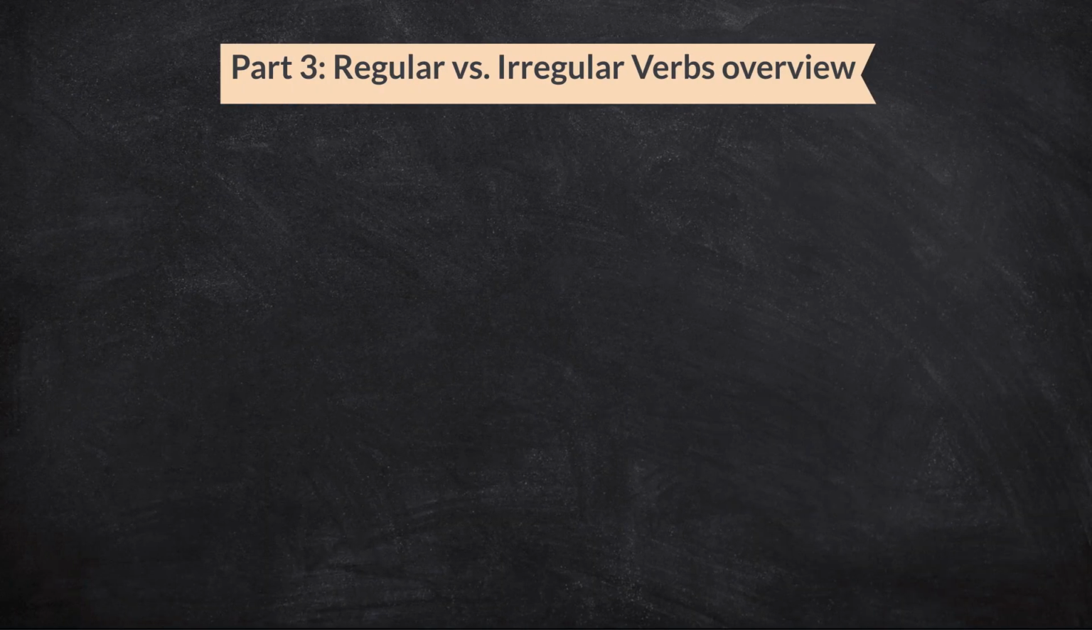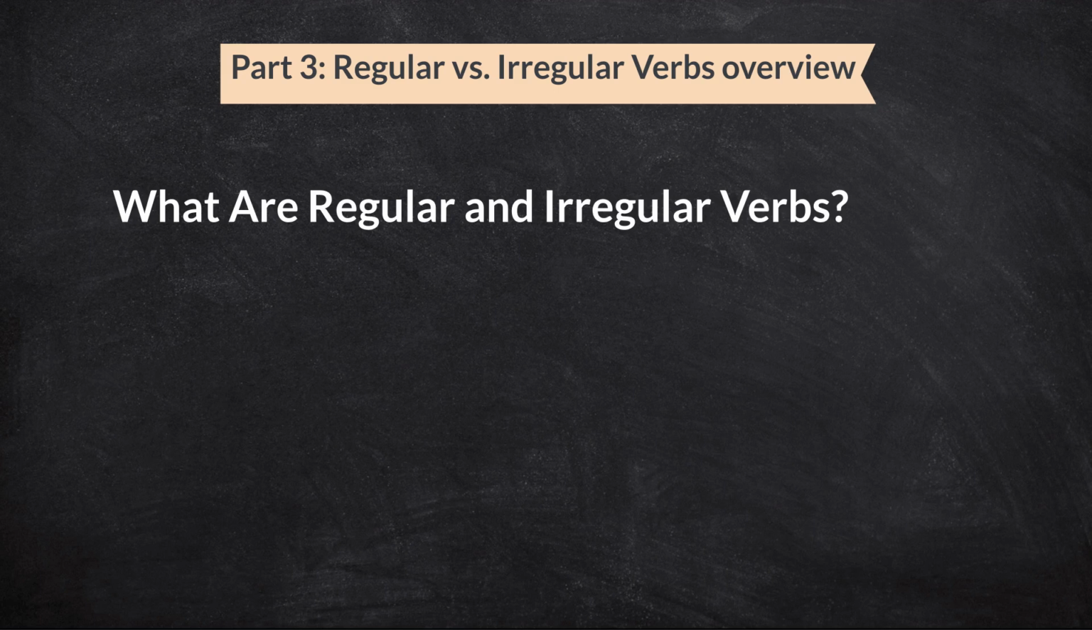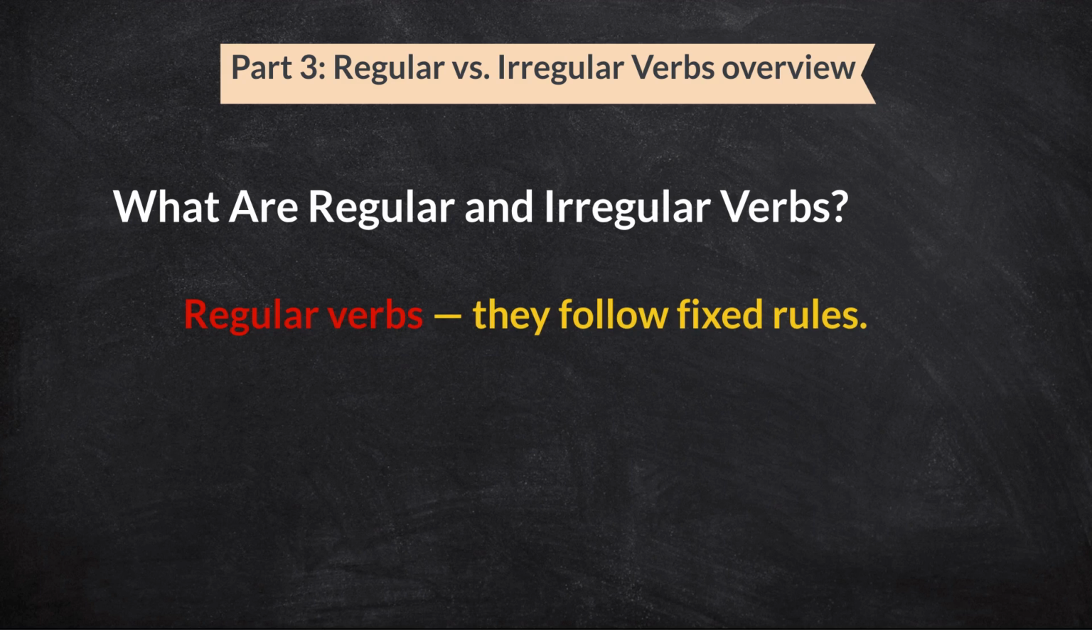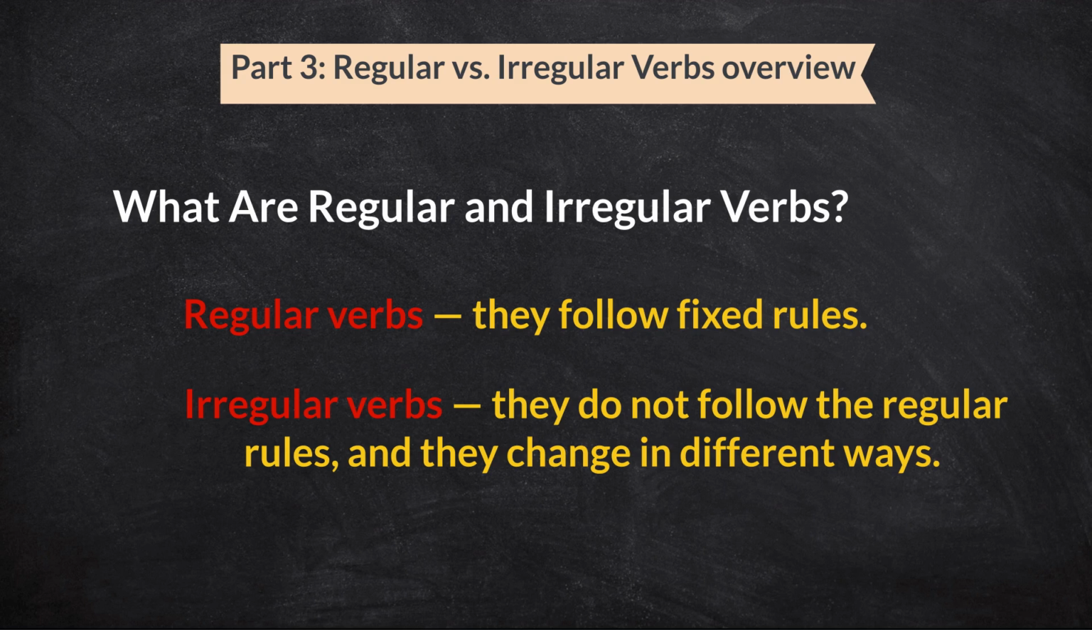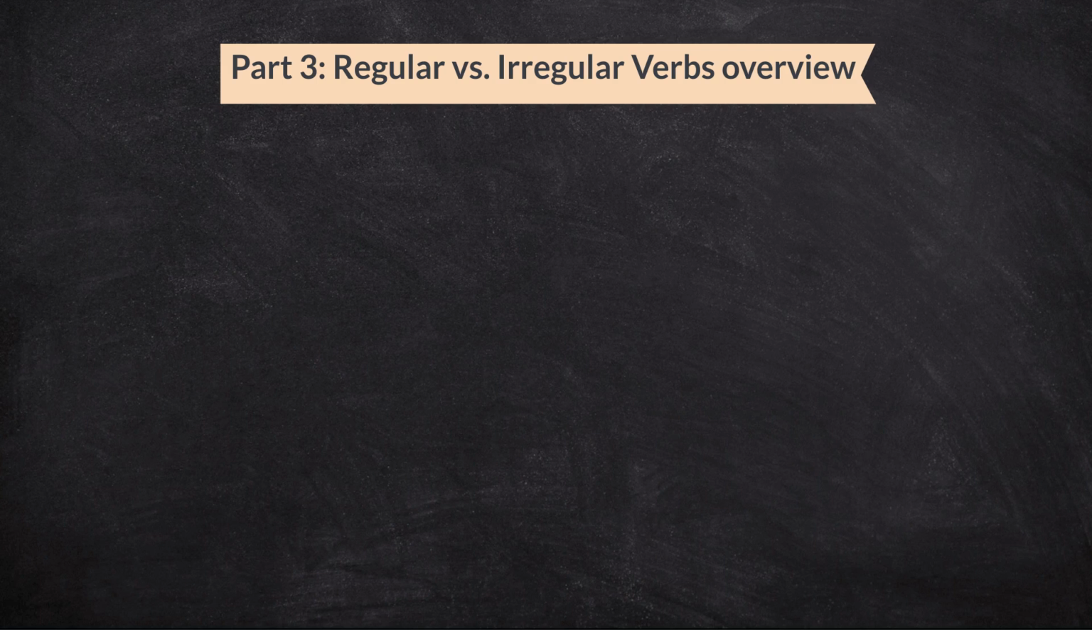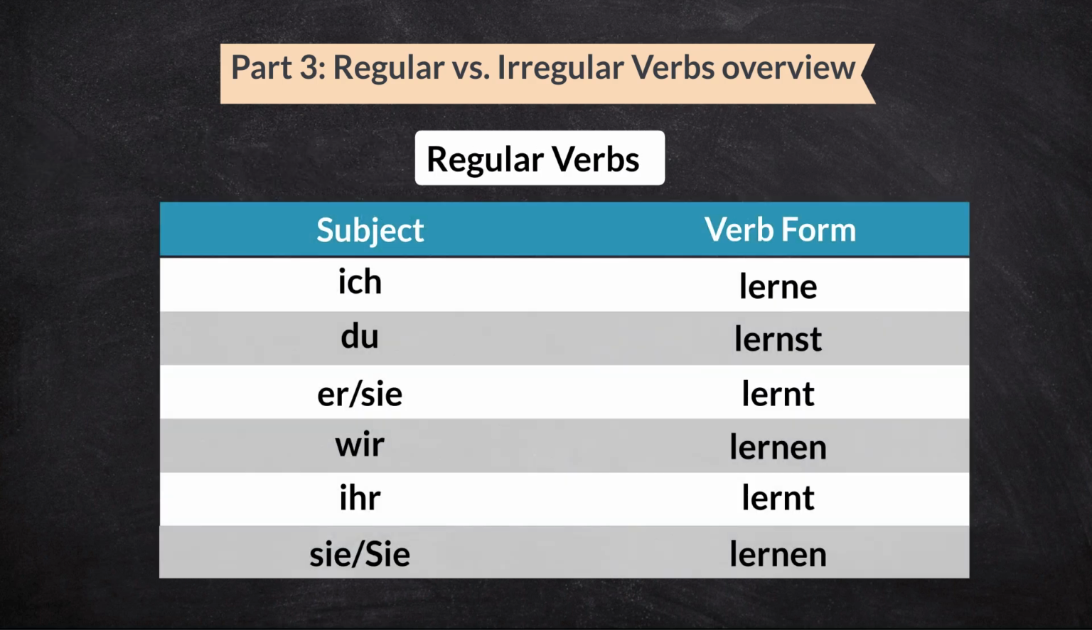Part 3. Regular versus irregular verbs overview. Now that you've learned how to conjugate regular verbs, let me give you a short and simple overview of something very important: regular and irregular verbs in German. German verbs are divided into 2 groups. Regular verbs, they follow fixed rules. Irregular verbs, they do not follow the regular rules, and they change in different ways. A regular verb uses the same pattern every time. You remove n to get the stem, then you add the correct ending.